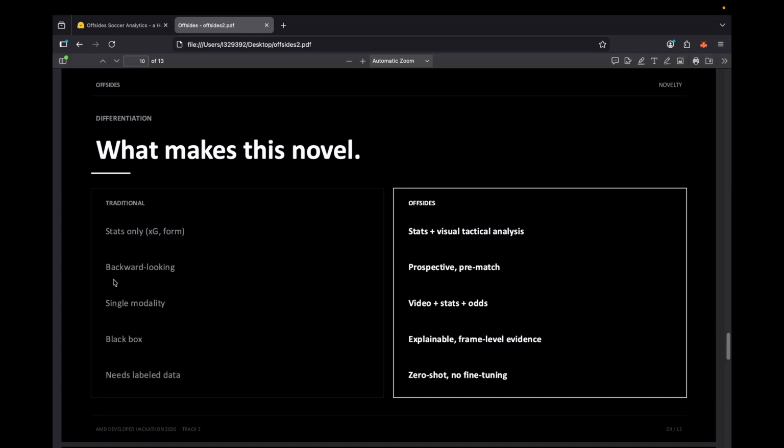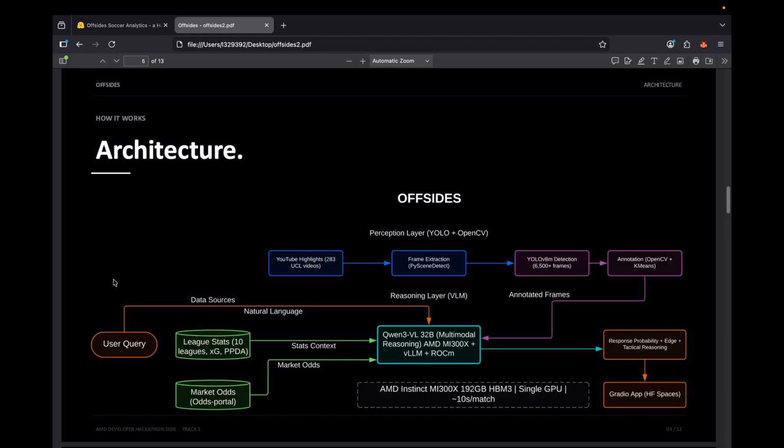And this methodology is not limited to soccer. The same two-stage approach, detection plus multimodal reasoning, works wherever people make decisions from spreadsheets while ignoring what is plainly visible. Examples include satellite imagery for commodity markets and real estate valuation from street level photography. Anywhere the number tells one story but the visual tells another, this architecture applies.